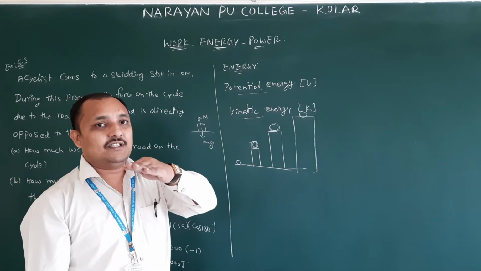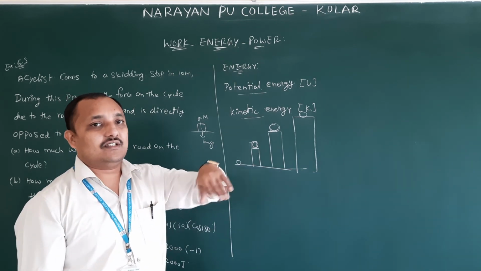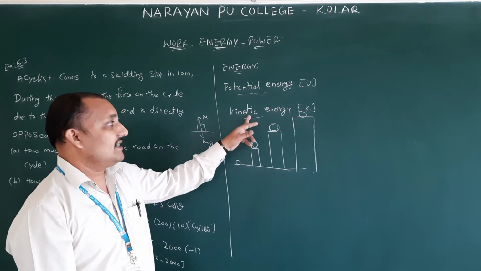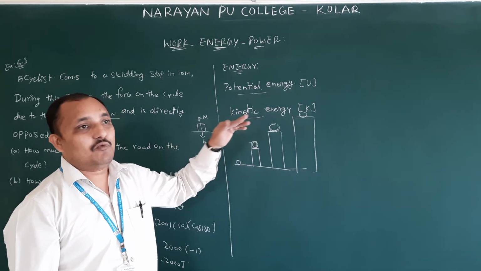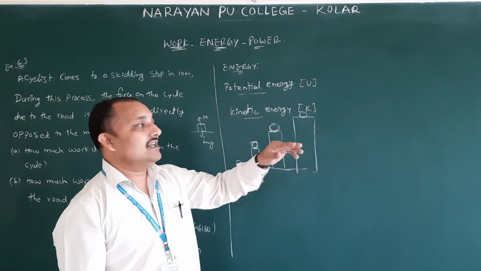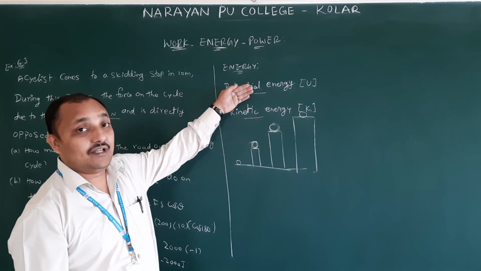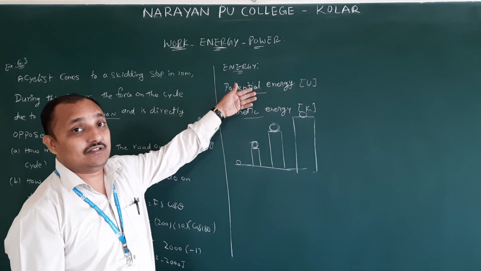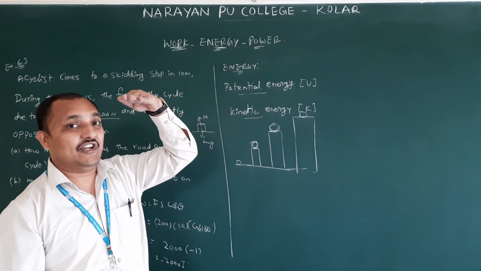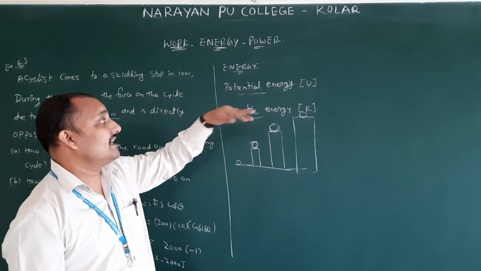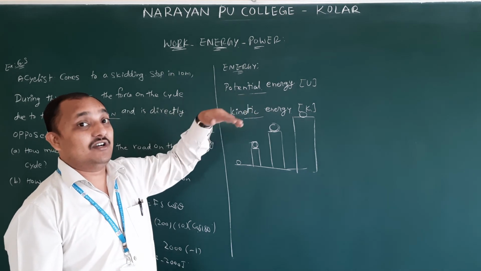So on the ground, a bus is moving with some velocity. Then the bus is having which energy? Kinetic energy. Water flowing on the ground also has kinetic energy. Sometimes a body will have both energies. A body sitting on a tree, then the body is having which energy? Potential energy.